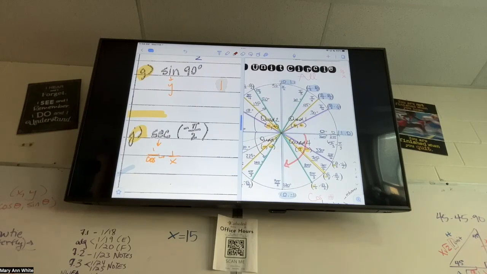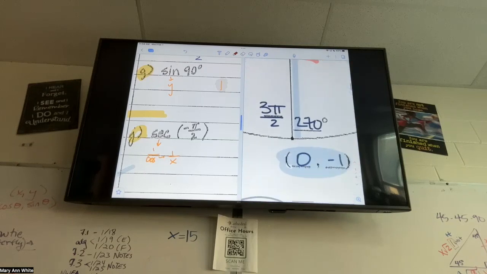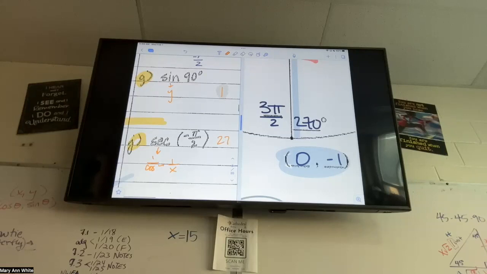Negative pi over 2 means we're going negative how many degrees? Is it 3 pi over 2? 3 pi over 2 is 270, we're going negative 90 degrees, so we're going down here. I know coterminal angles isn't on this quiz, but this is why I taught you this. 3 pi over 2, negative pi over 2, negative 90, 270, those are all the same name for the same angle. So I'm over here at 270 or 3 pi over 2. If that helps you, you can write that down, 270.